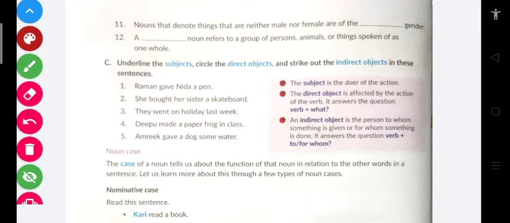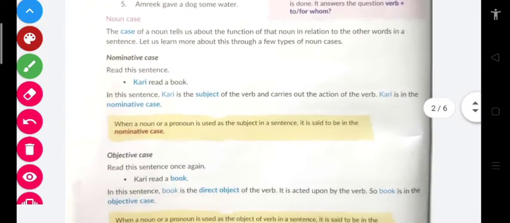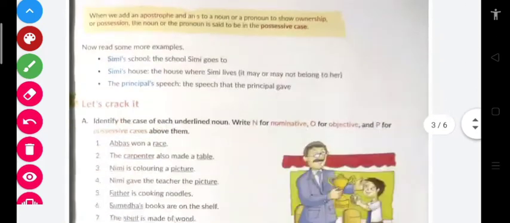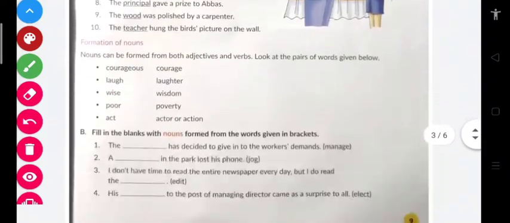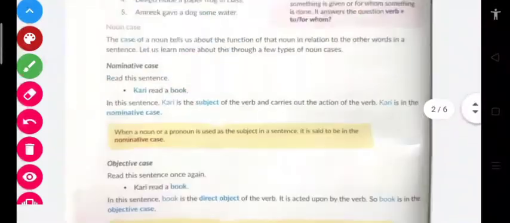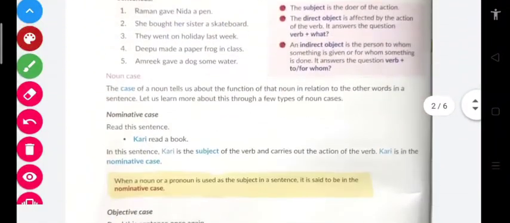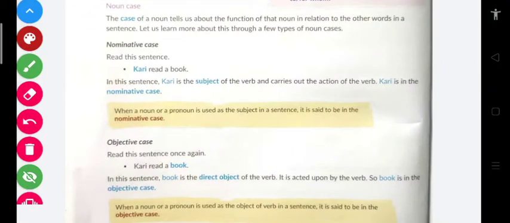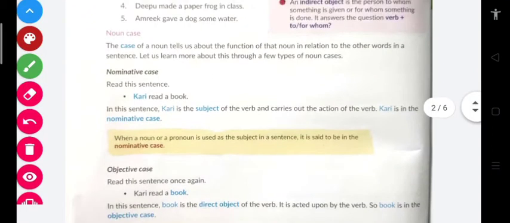Now the next thing, which is again equally and very important, is noun cases. Clear? Just a minute. Yes. So students, here is the case. Noun case. In order to understand noun case, you have to understand one thing, that noun case tells us about the function of the noun in relation to the other words in the sentence.